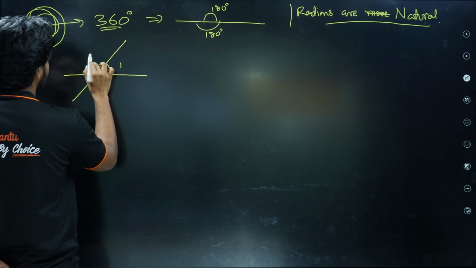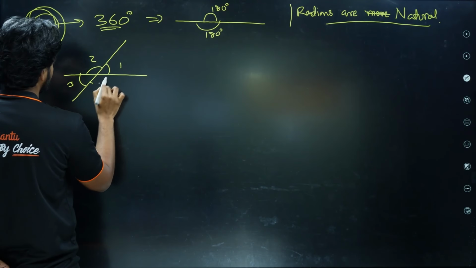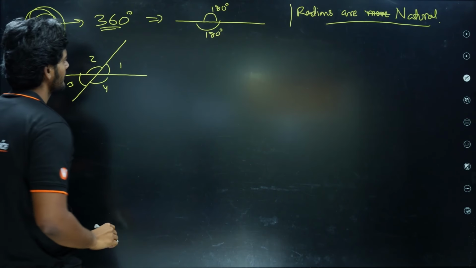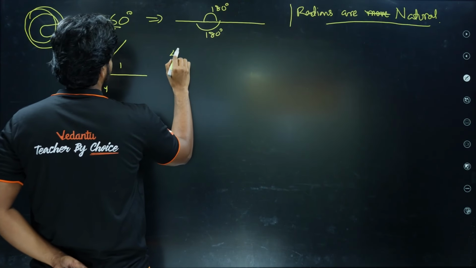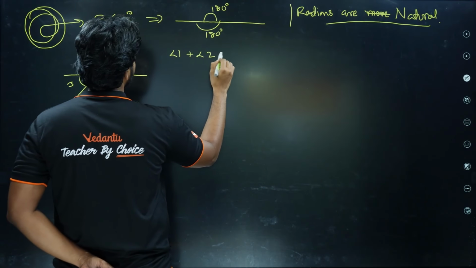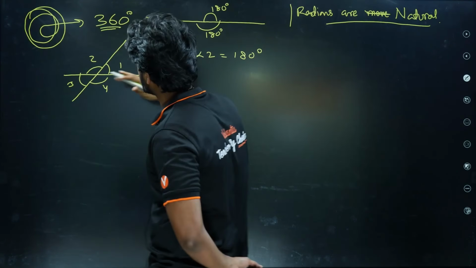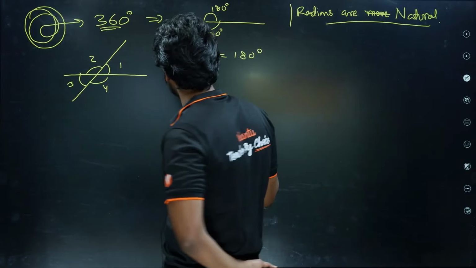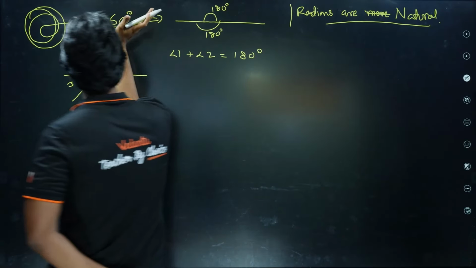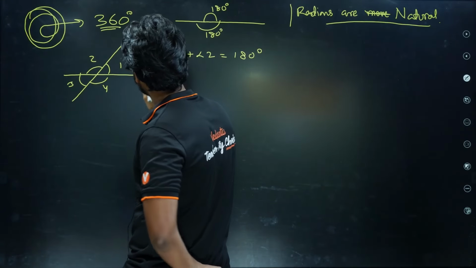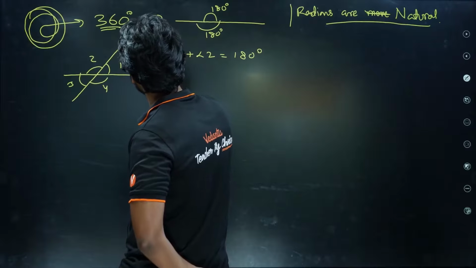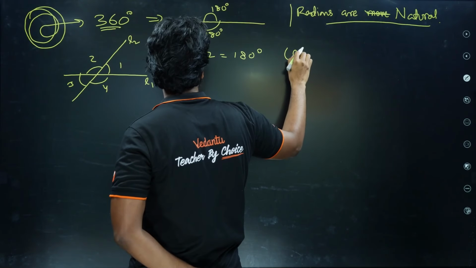Now if that is so, if I have any 2 lines intersecting, they will have 1, 2, 3, 4 angles. It is notable that angle 1 plus angle 2 is 180 degrees, right? Because one side of a line is always 180 degrees. Let's say this is line L1 and this is L2. From L1, angle 1 plus angle 2 is 180 degrees.